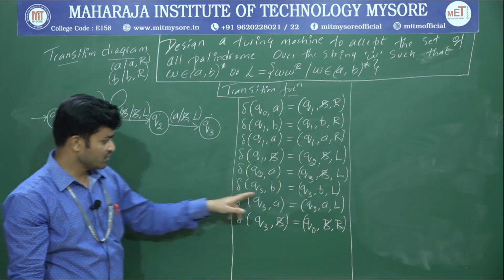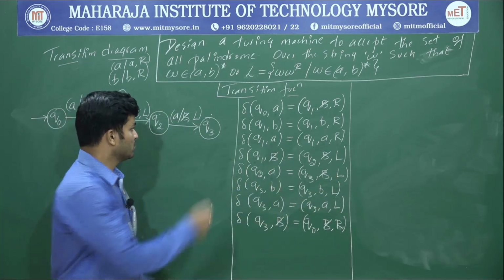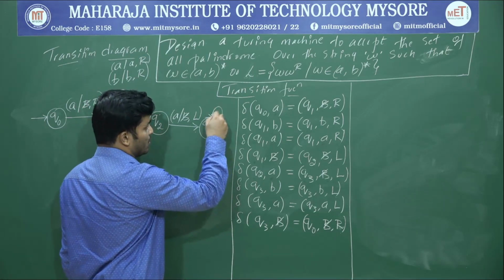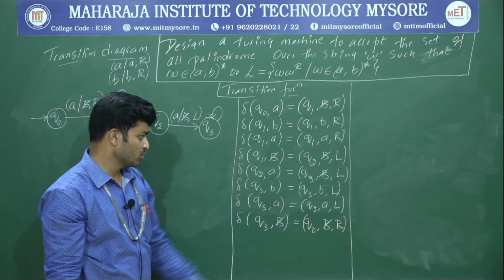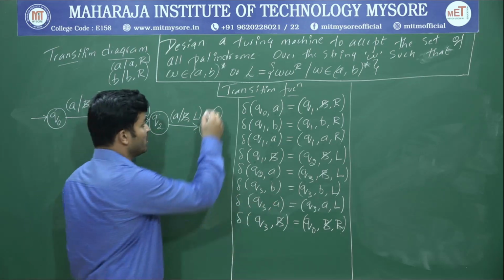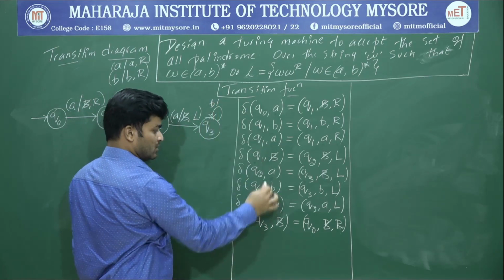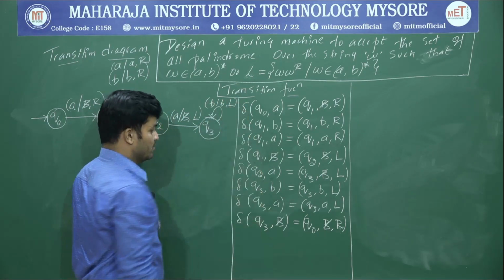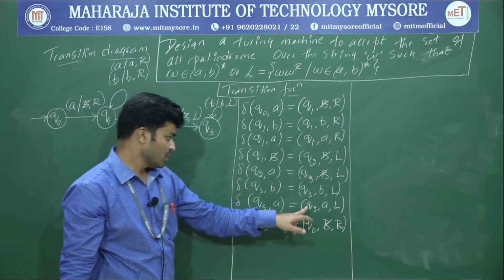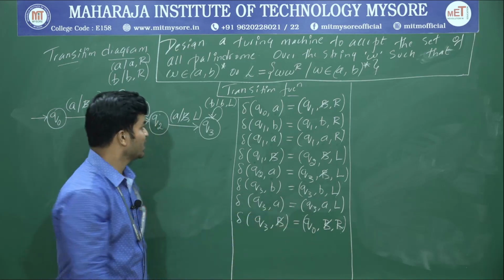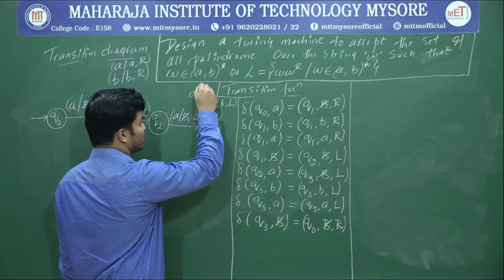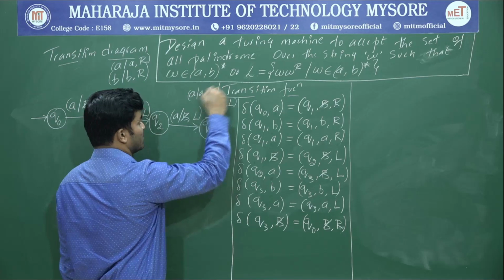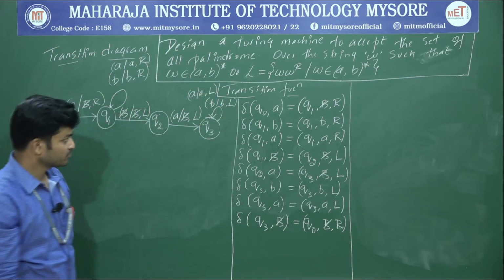Okay. So next one, Q3 to Q3. Use a loop. Q3 to Q3, first one is B slash B comma L. One more with respect to Q3 to Q3, A slash A comma L. So I'll write over here A slash A comma L. So both are for the loop.